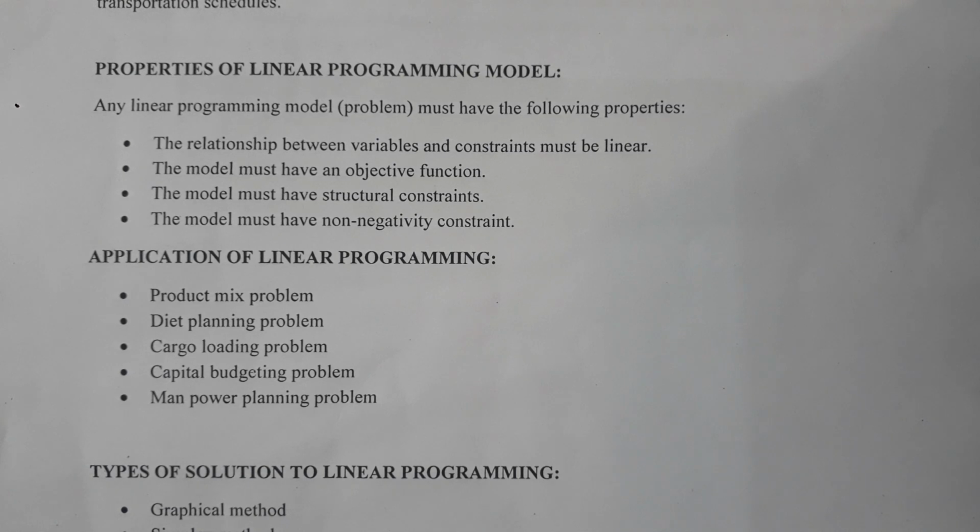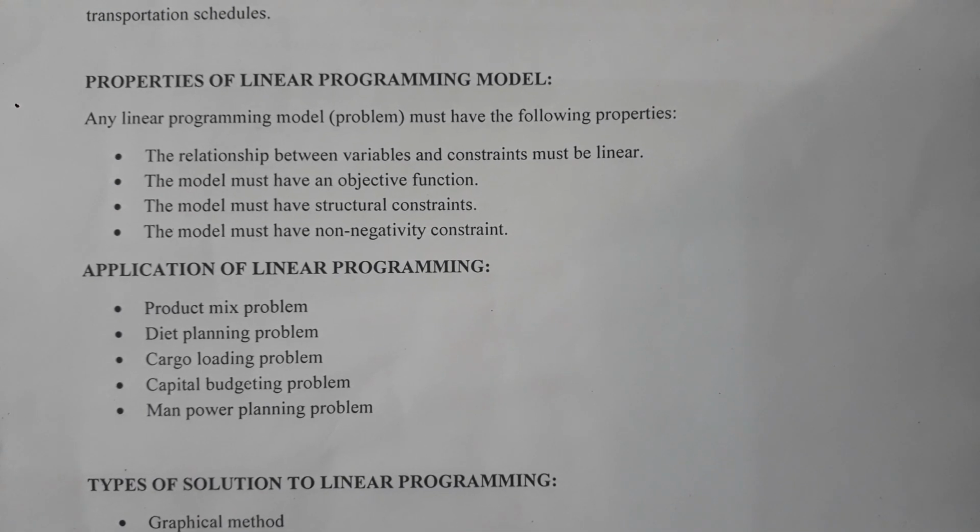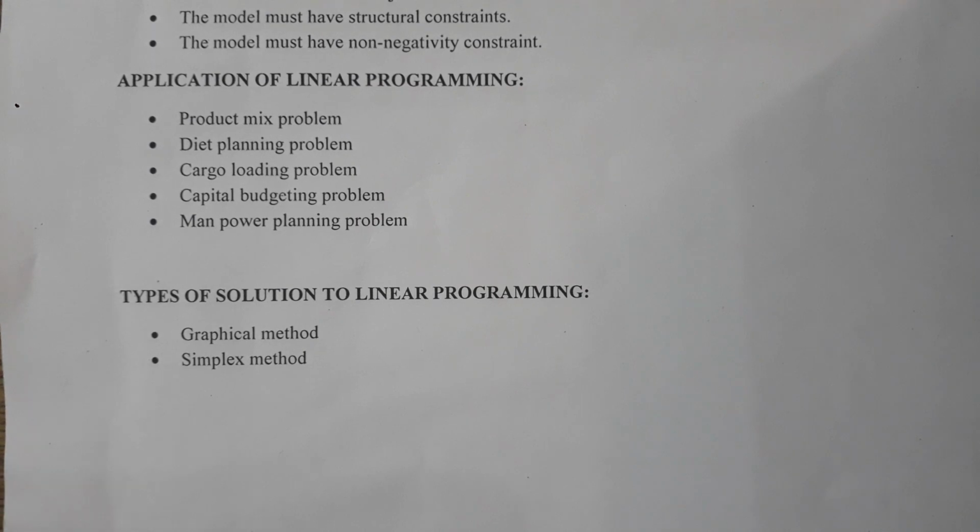Paying money for the power may be a priority. Paying taxes to the government may be a priority. So these are capital budgeting. How much money can be apportioned to each heading or each category, that is also capital budgeting. Next is the manpower planning problem. Manpower planning problem is the most important factor as far as the production centers are concerned.